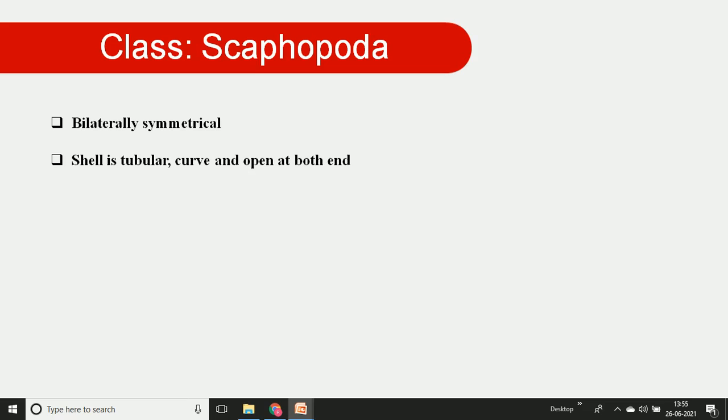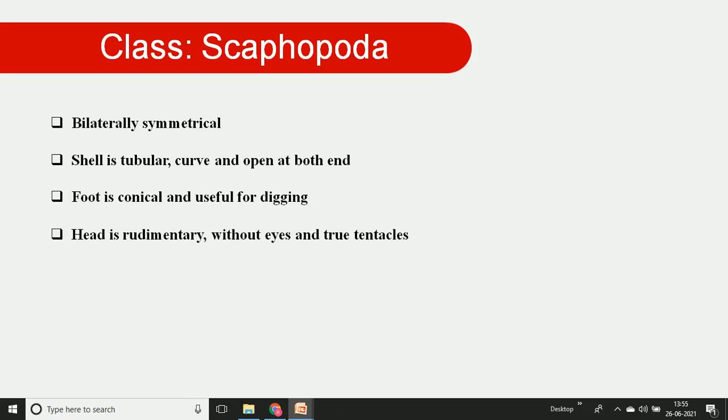The foot is conical in shape, because this conical structure is useful for the digging function.